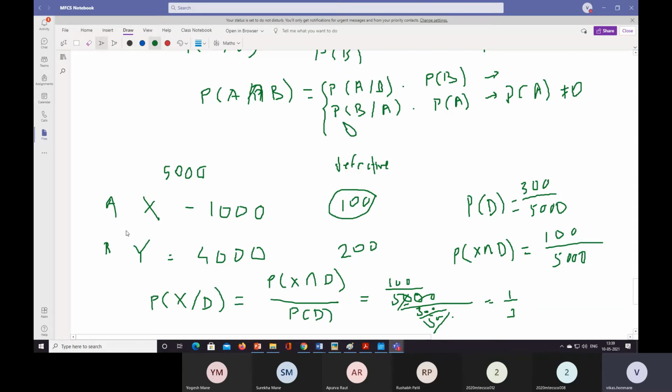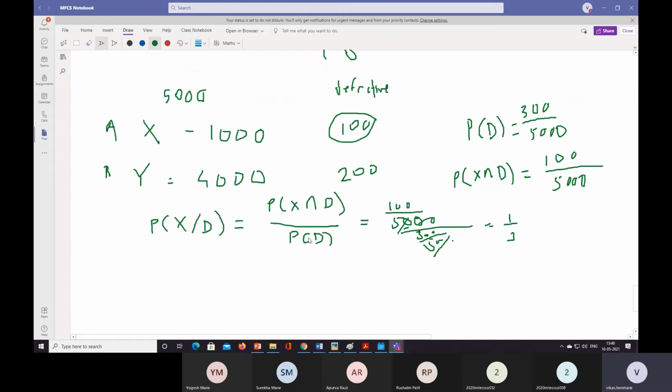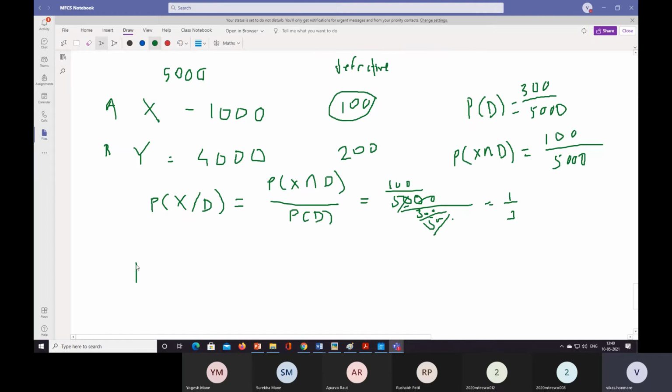Let it be, it's just notation, we are using the same thing. Okay, so what is the probability of X? The probability of X is 1000 divided by 5000, which is 0.2. Okay, 0.2 is there. I'll just write down here. Probability of X